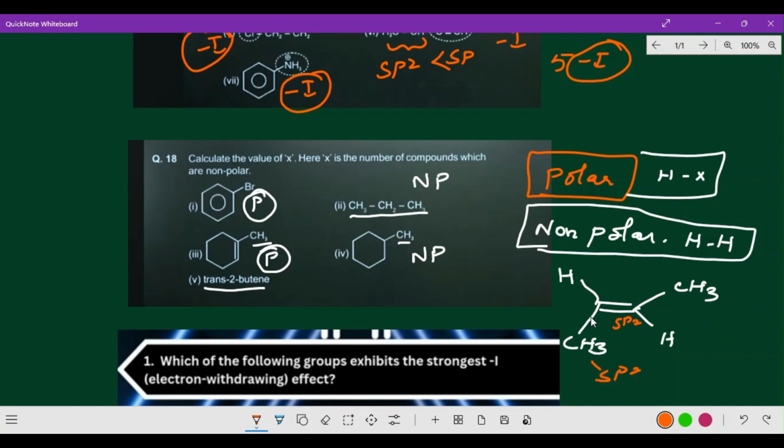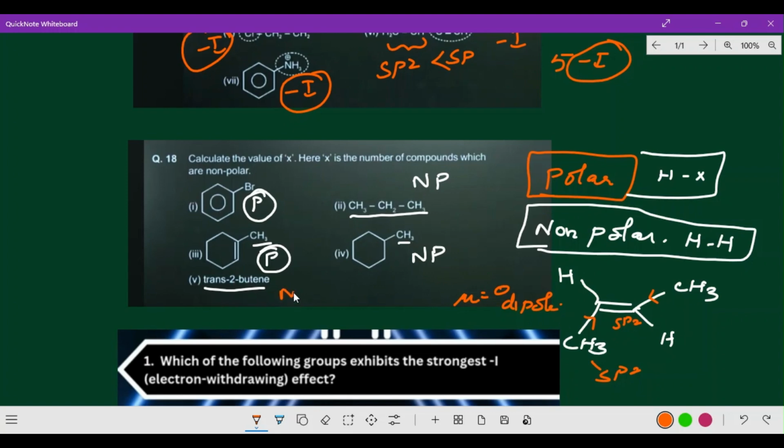So naturally electron goes towards more electronegativity. Now this side also electron goes towards more electronegativity. So that means here, polar, non-polar. In that way dipole moment mu is equal to 0. So that means here, polar or non-polar?